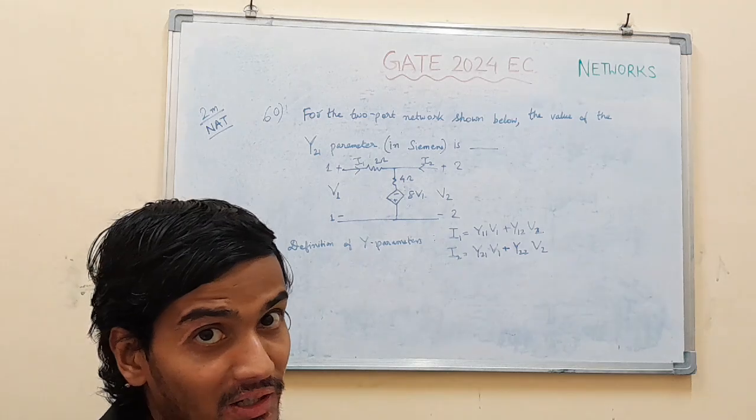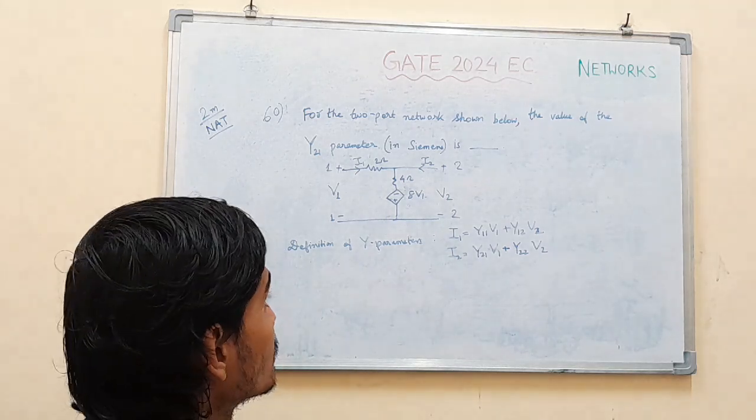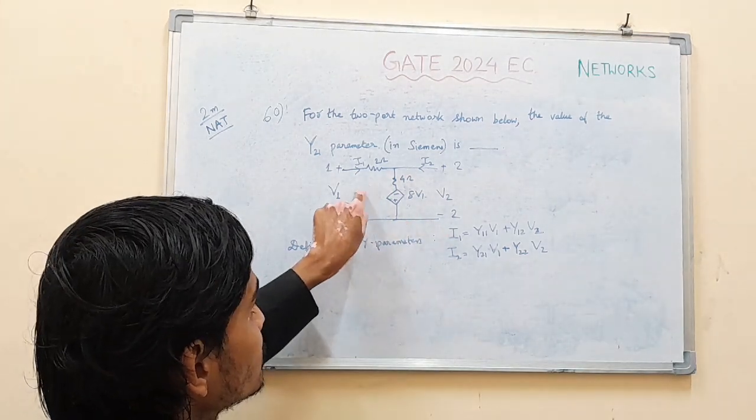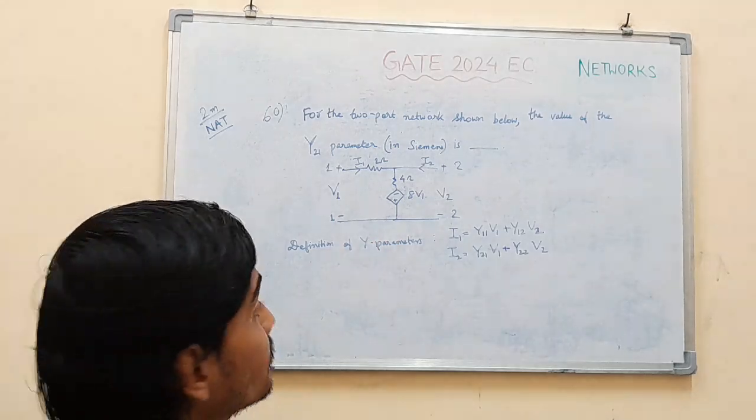We have the defining equations of Y parameters. Now we will apply circuit analysis to the given 2-port network.